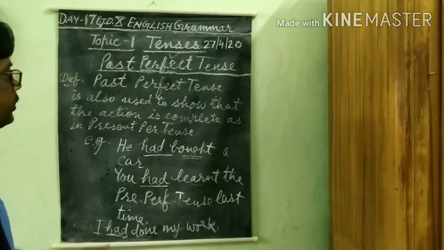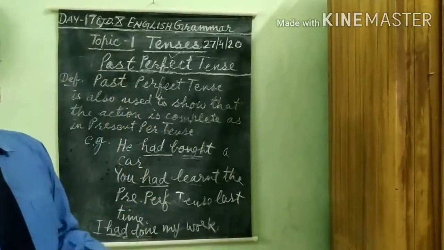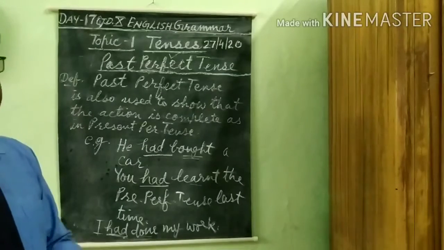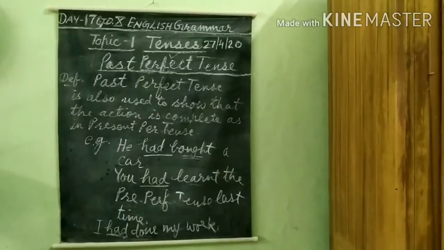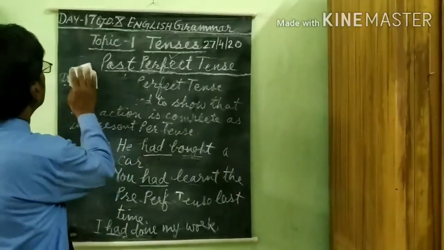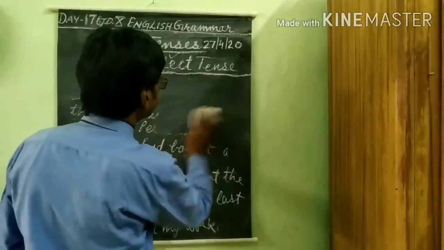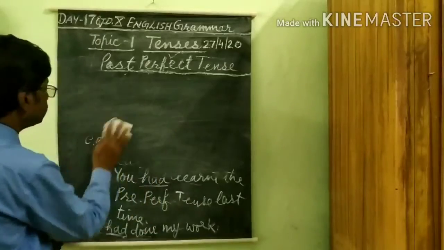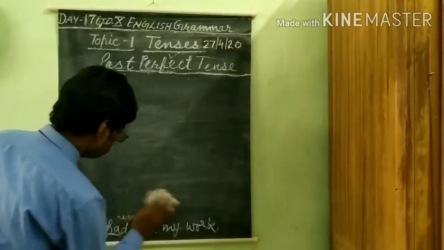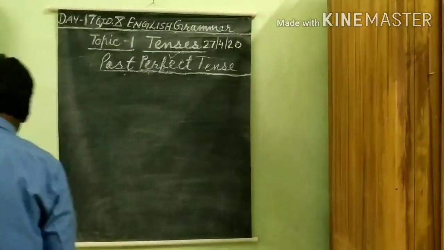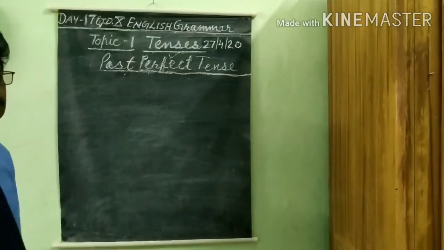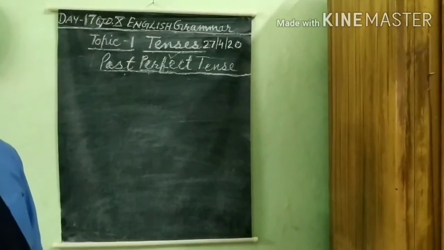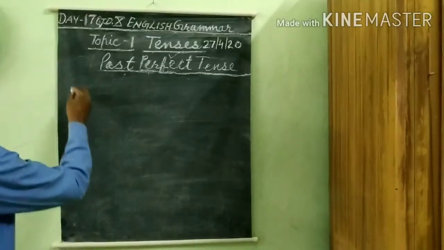So that's why this tense is called past perfect tense, because the action is complete in past tense. This is a situation when an action is complete, then had plus the third form of the main verb will be used.